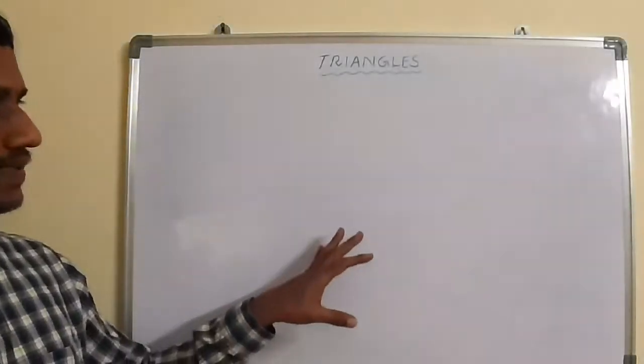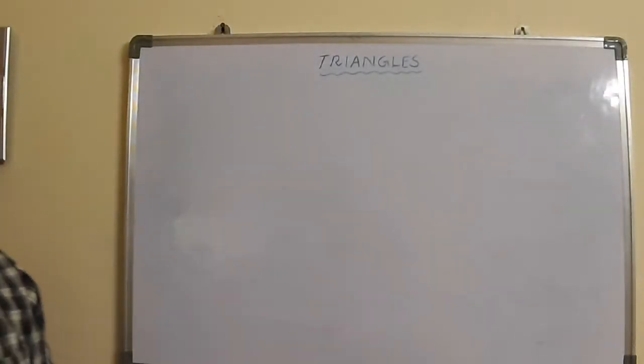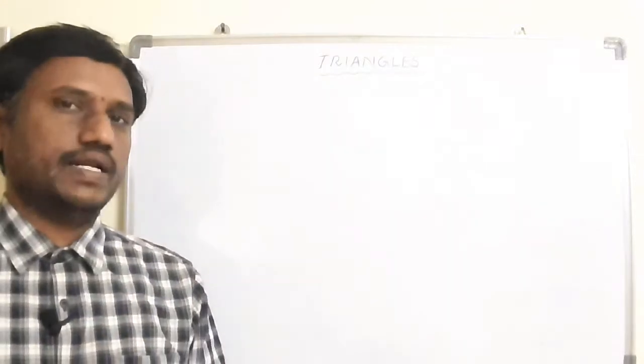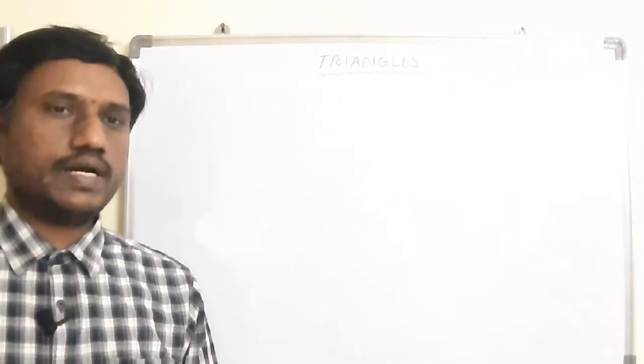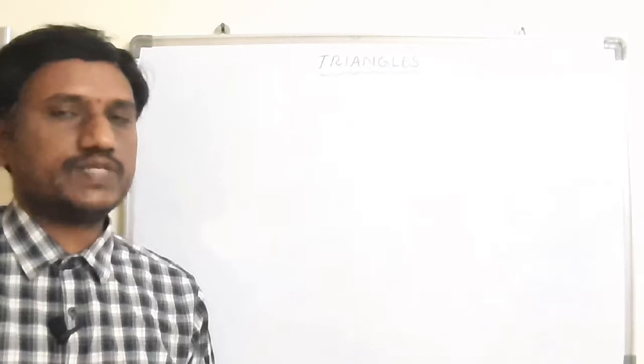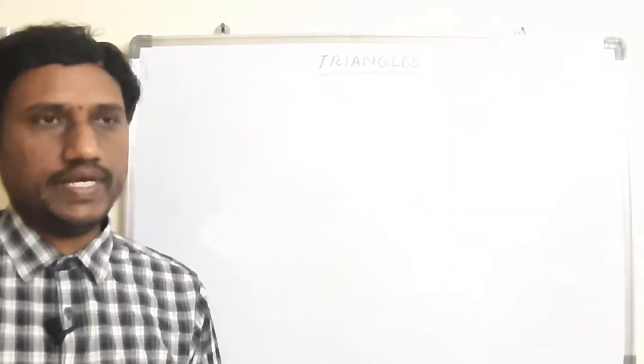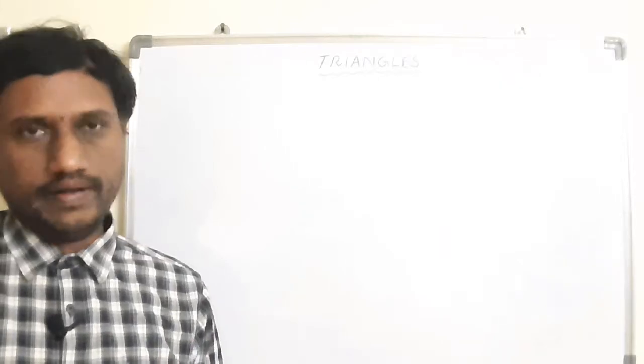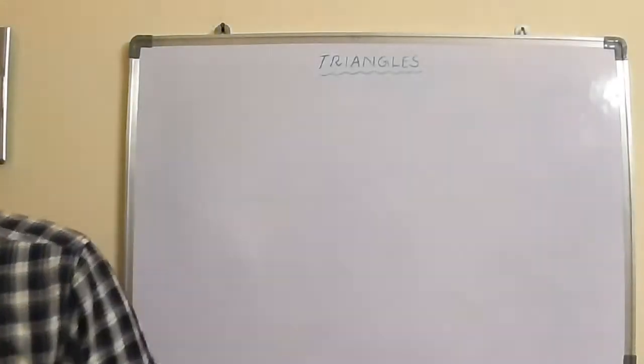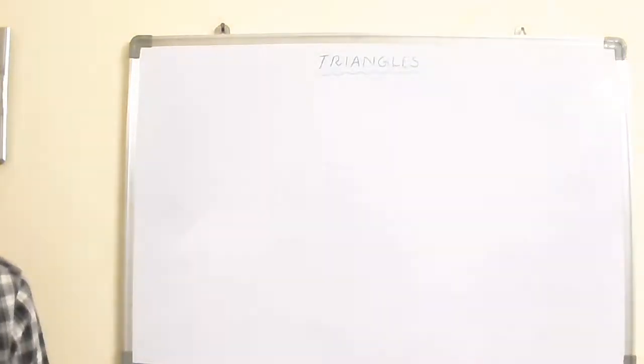But as of now, for any two given polygons, if you want to say they are similar, they compulsorily should satisfy the two conditions: corresponding angles are equal and corresponding sides are in proportion. That means only one condition is not enough. Now we'll see some problems in the exercise. First exercise.